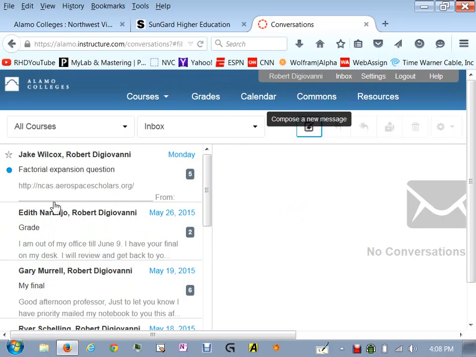Now, your inbox is being displayed here to the left, and as things come in, you'll see a little dot. It'll be there if you have not checked it. Once you've checked it, it'll go away. So if I want to send you an email, this is where you're going to go to look for it. That's pretty much it for the inbox. Now let me take you back to the course.